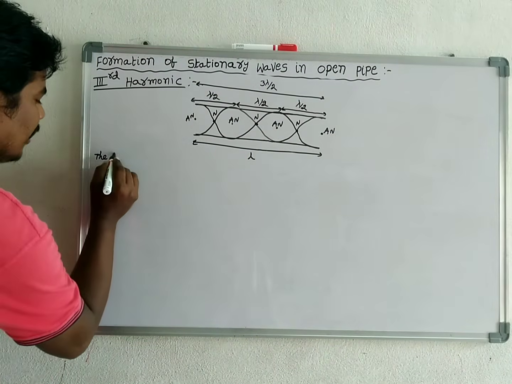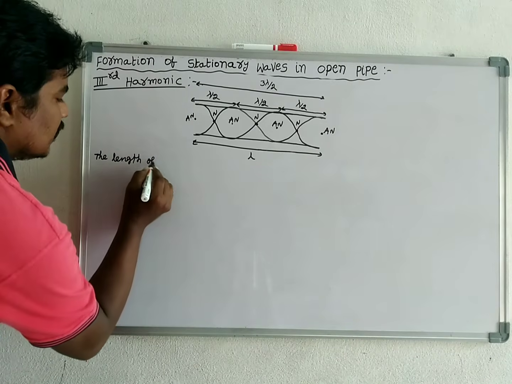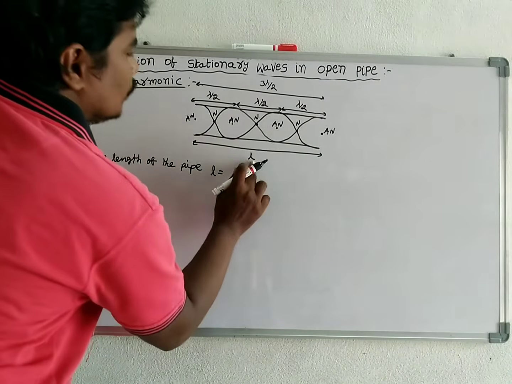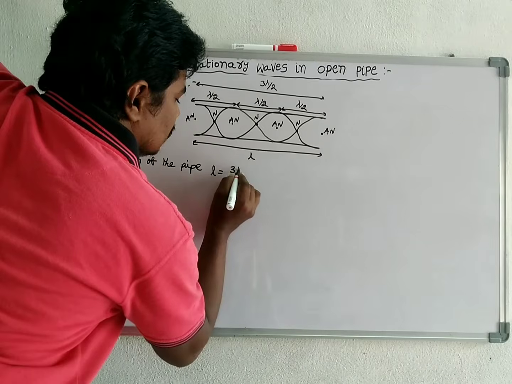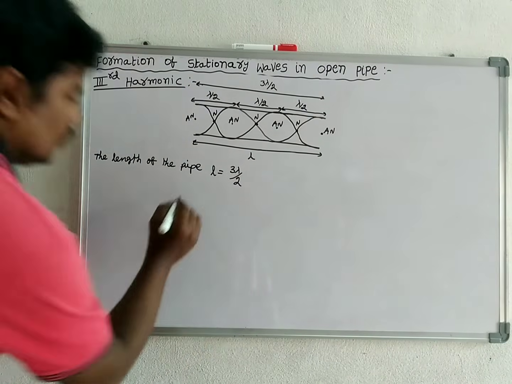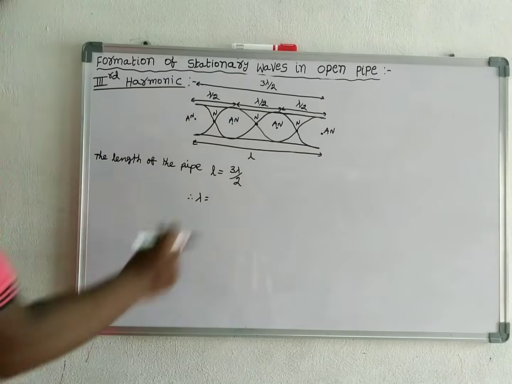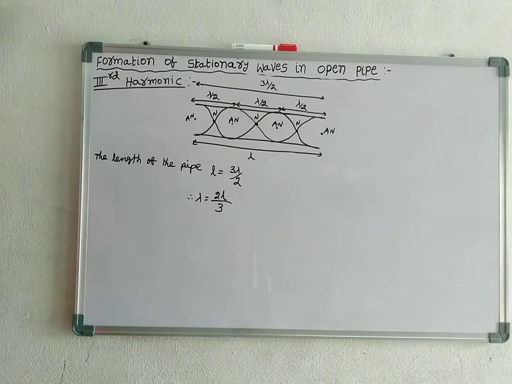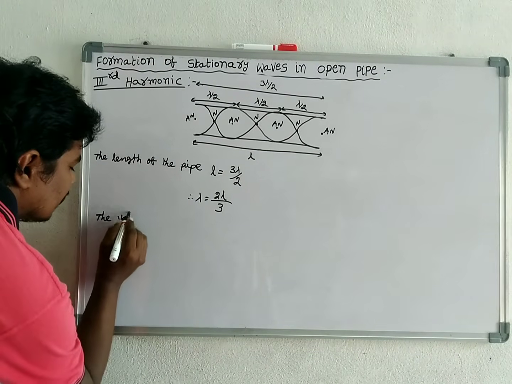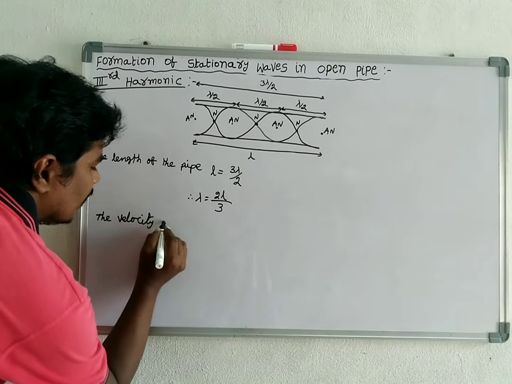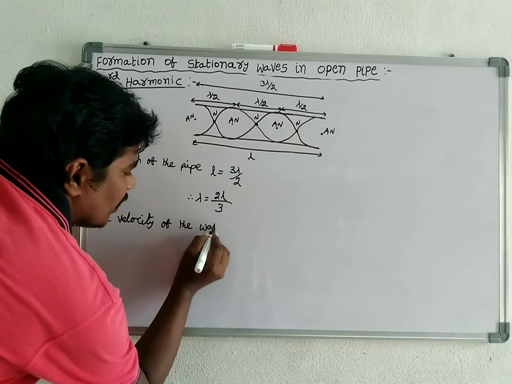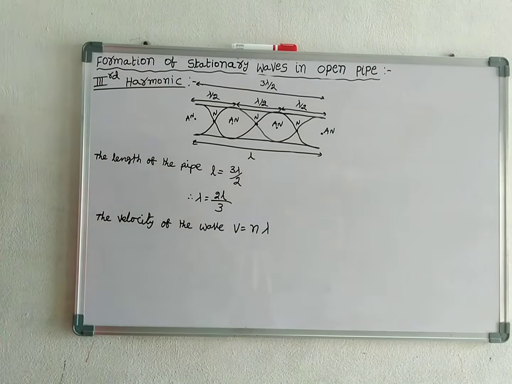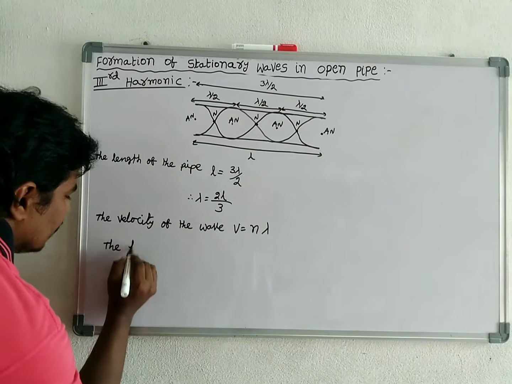So the length of the pipe, L is equal to total 3 lambda by 2. Therefore lambda is equal to 2L by 3. The velocity of the wave, V is equal to n lambda. So we want frequency.